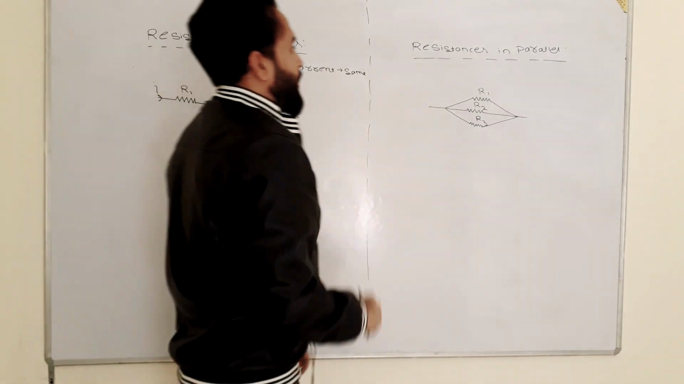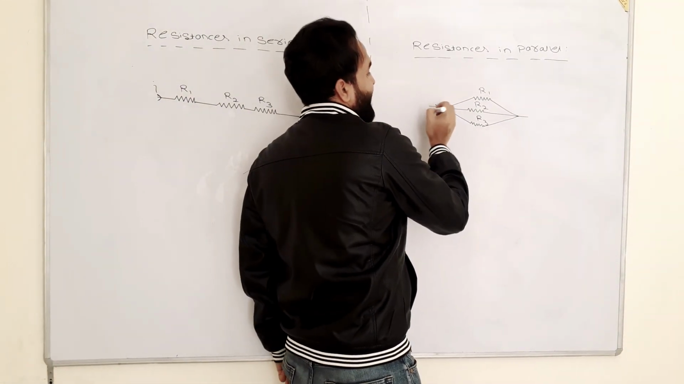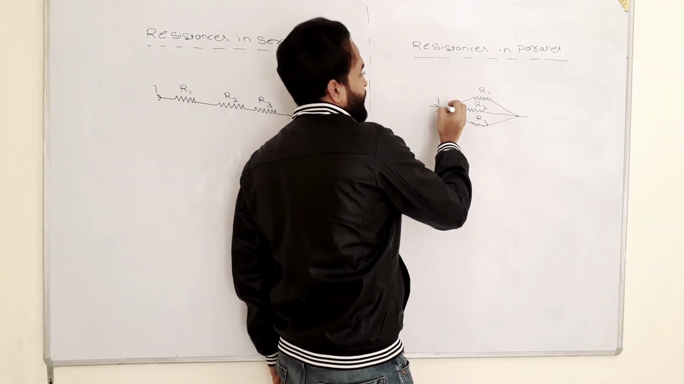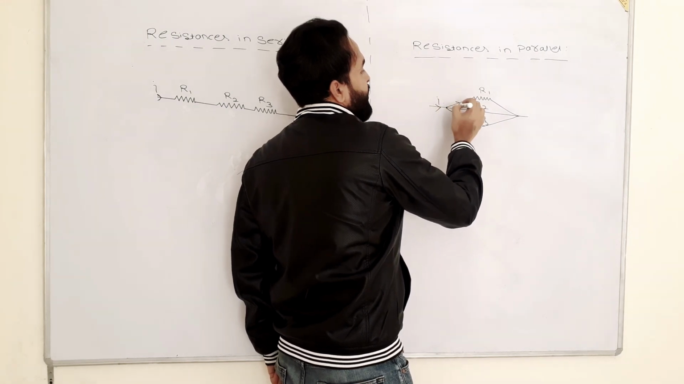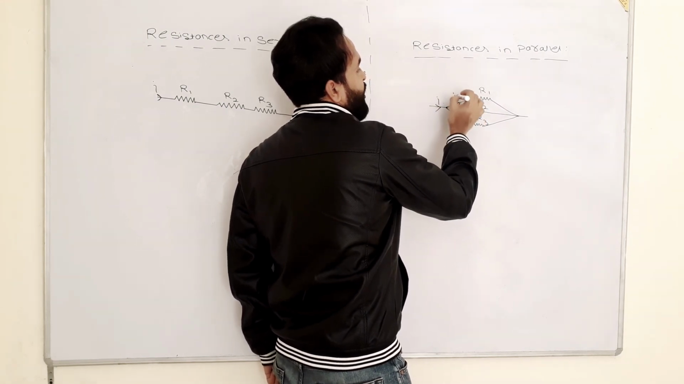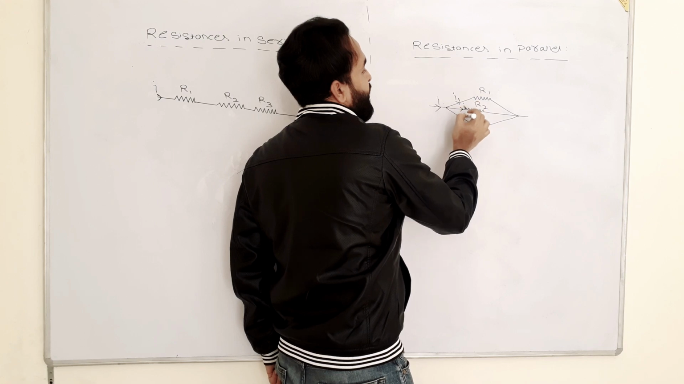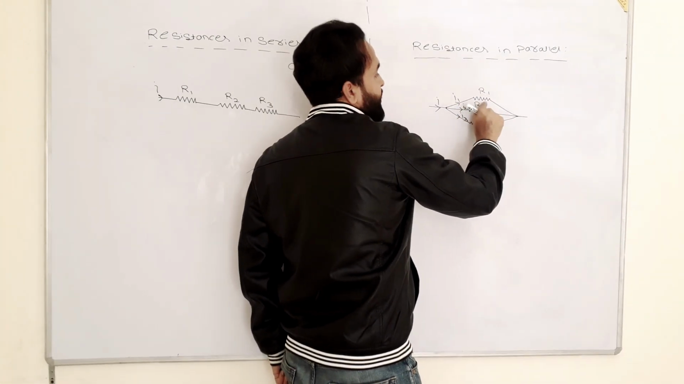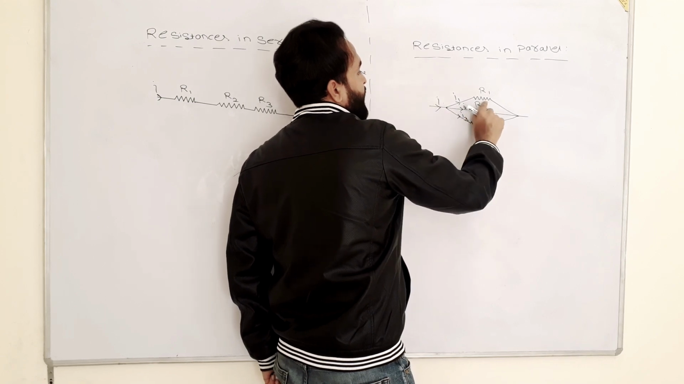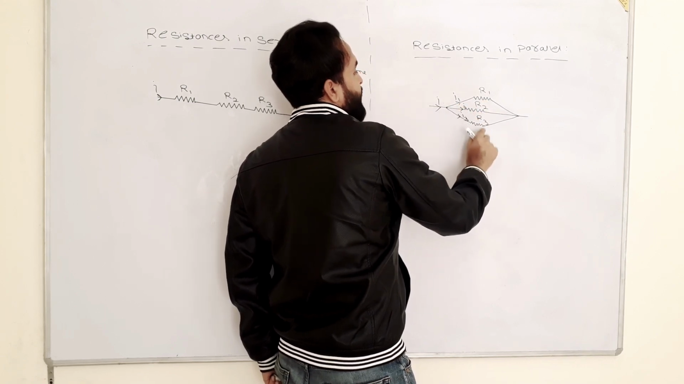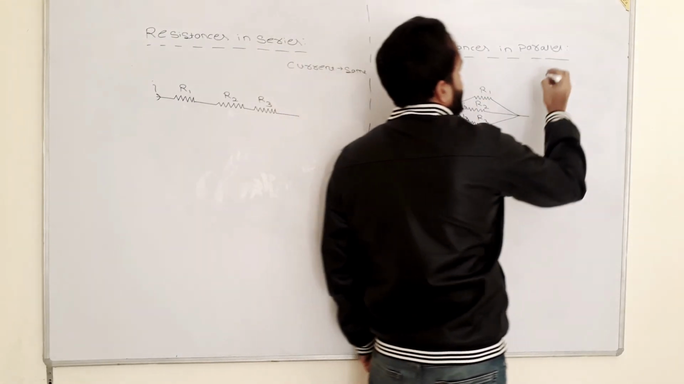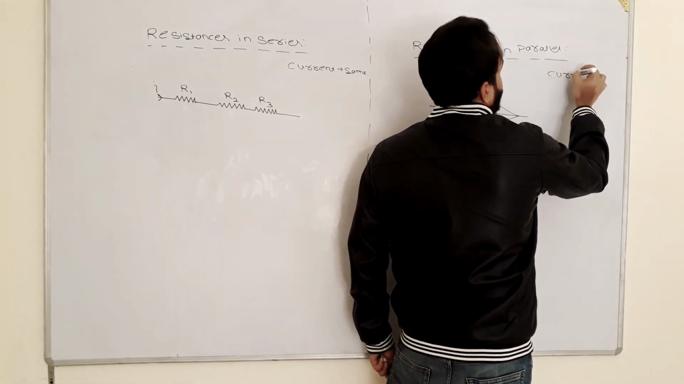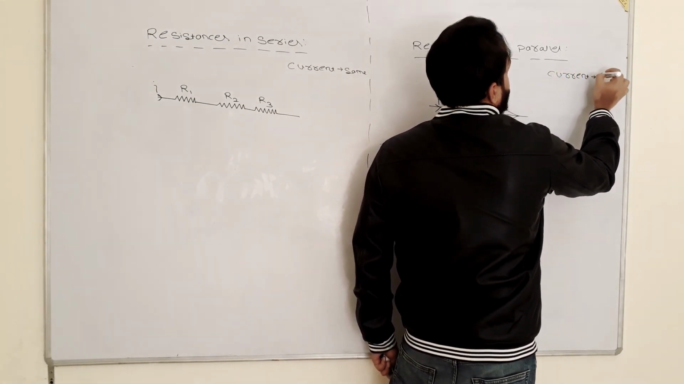Now come to this topic. If you will give current I to this section, it will divide into 3 parts. Let's say the first part is I1, the second part is I2 and the third part is I3. So every resistor has different current, like R1 has I1, R2 has I2 and R3 has I3. So current is different here.